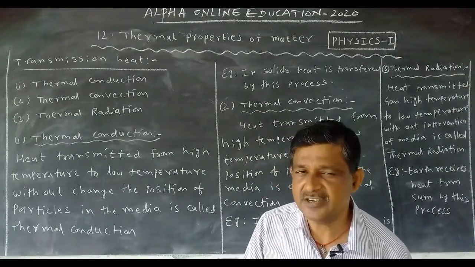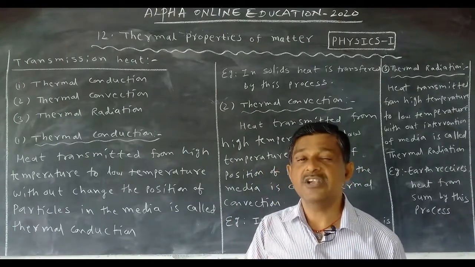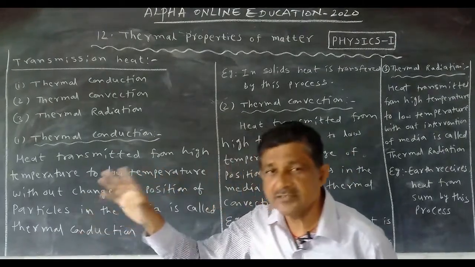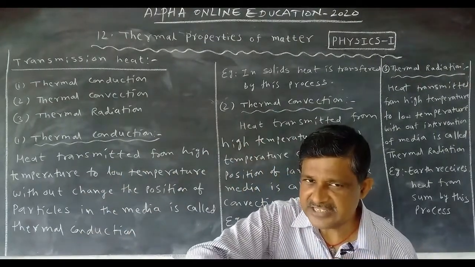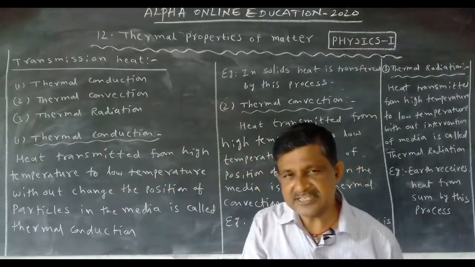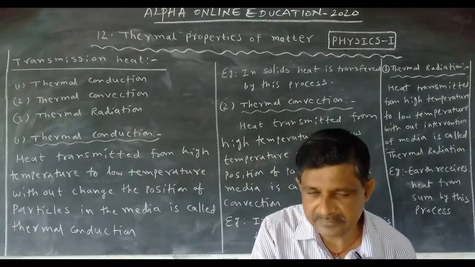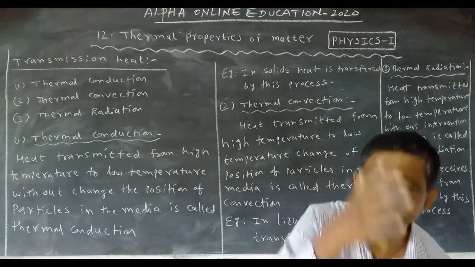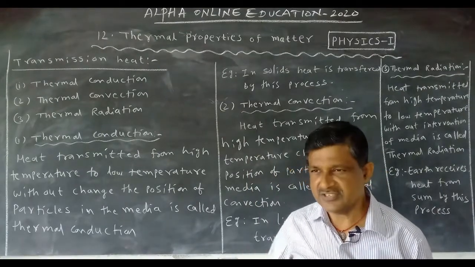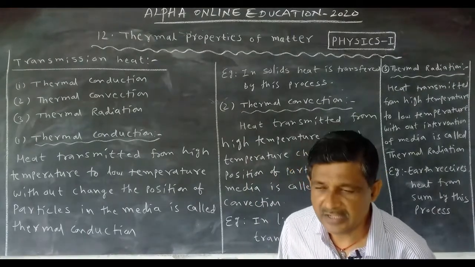In which substances does this process occur? Solids, liquids and gases: in solids, particles do not change their position, it is conduction. In liquids and gases, particles change their position, that's why it is called convection. Right. Now the third process, thermal radiation.